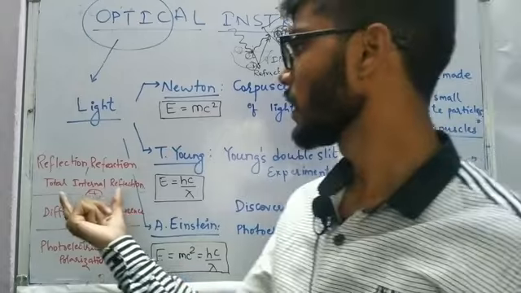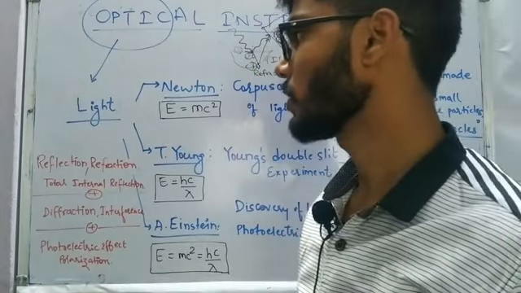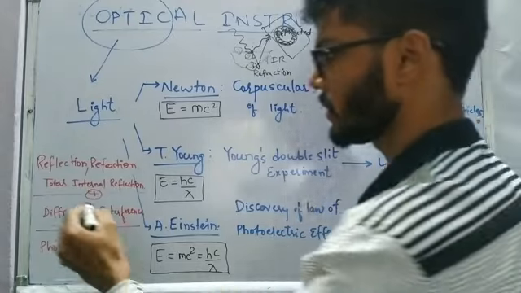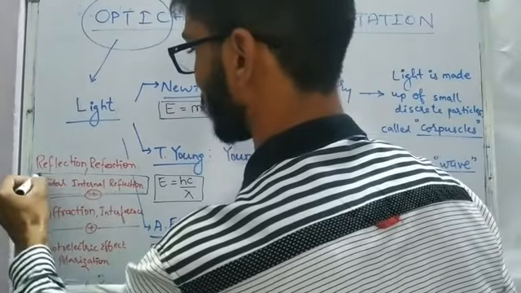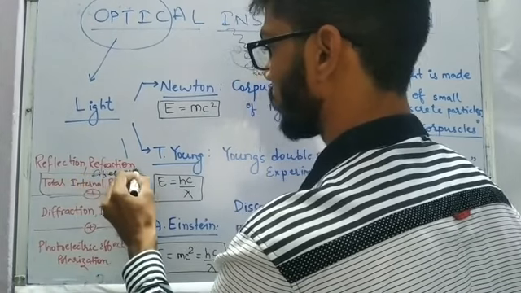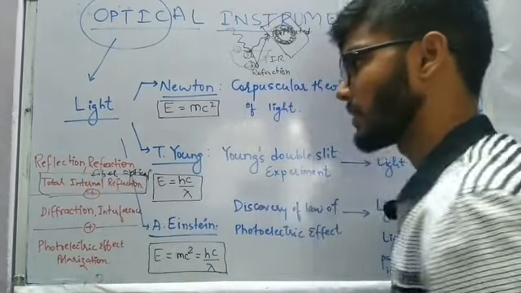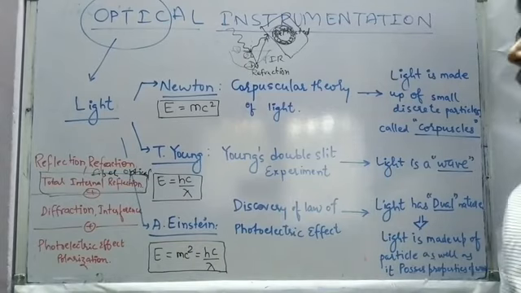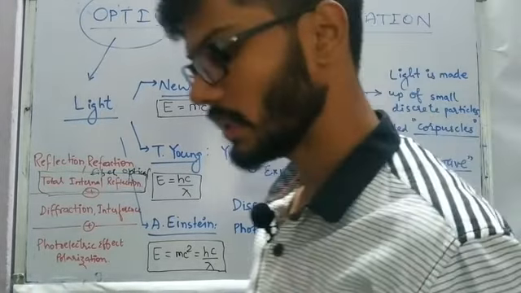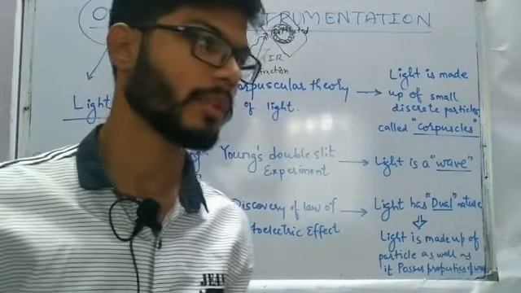And based on the Newton's ring experiment, we have three phenomena: reflection, refraction, and total internal reflection. This total internal reflection is going to be the basics of our fiber optics.